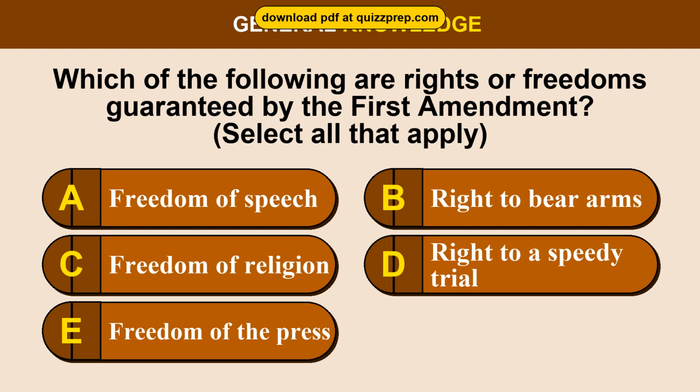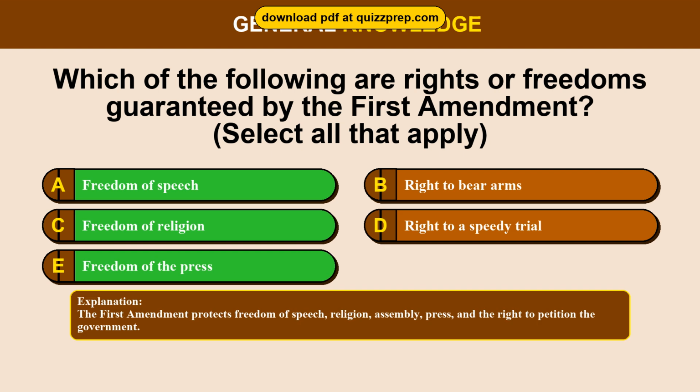Question 87. Which of the following are rights or freedoms guaranteed by the First Amendment? Option A, freedom of speech. Option B, right to bear arms. Option C, freedom of religion. Option D, right to a speedy trial. Option E, freedom of the press. The correct answers are options A and C and E. Freedom of speech, freedom of religion, freedom of the press. The First Amendment protects freedom of speech, religion, assembly, press, and the right to petition the government.